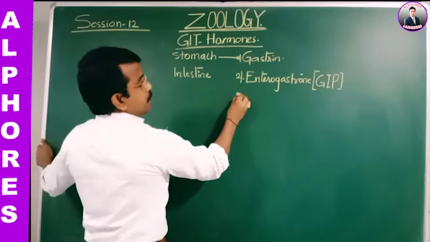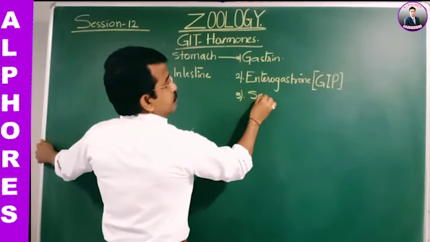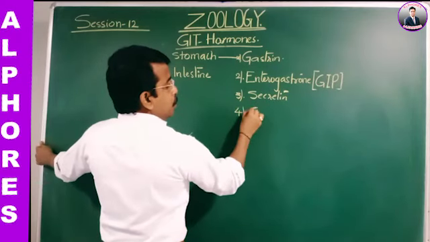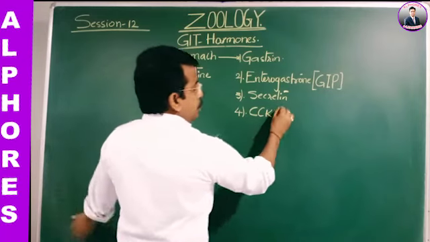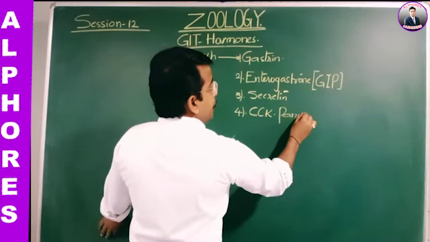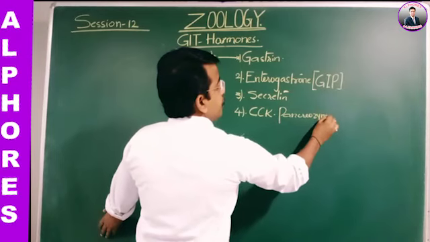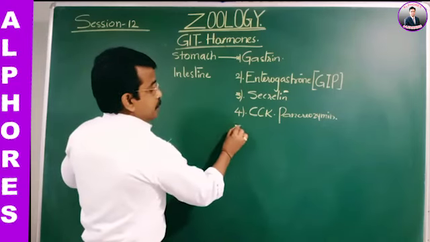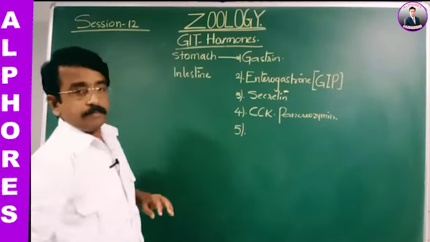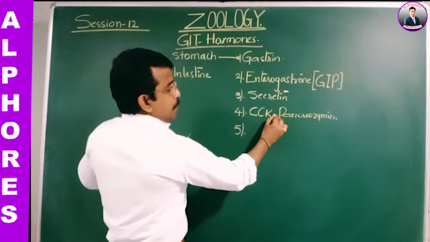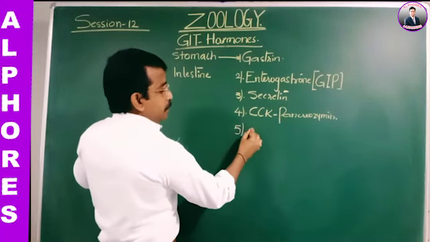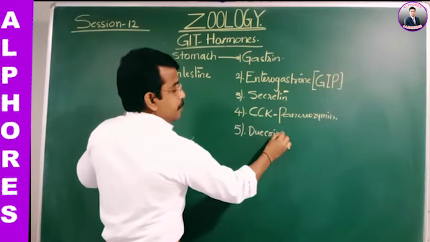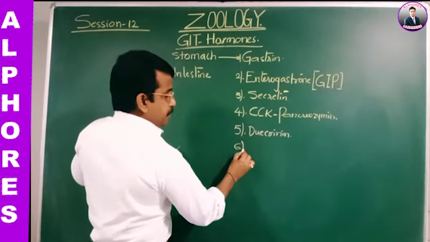and the third one is secretin. Next, cholecystokinin, which is also said to be pancreozymin. Next, diacrinin. Next, villikinin.